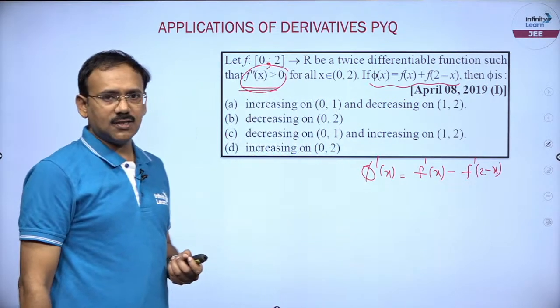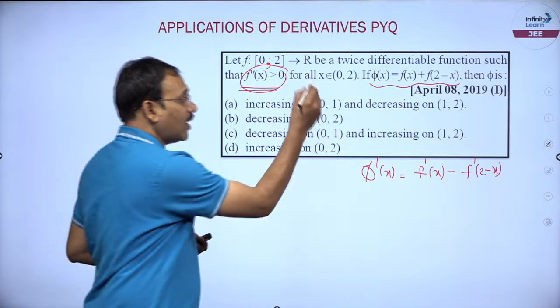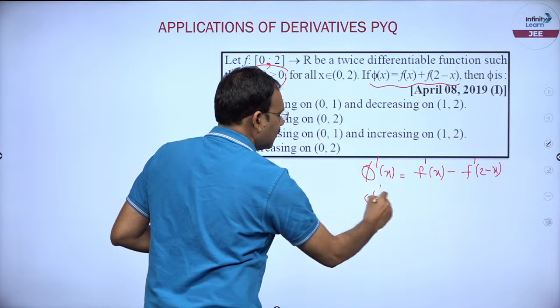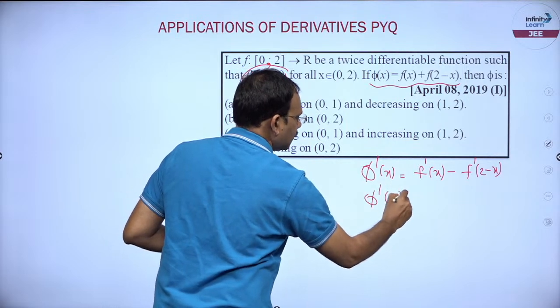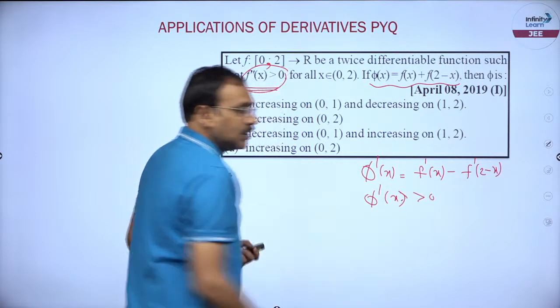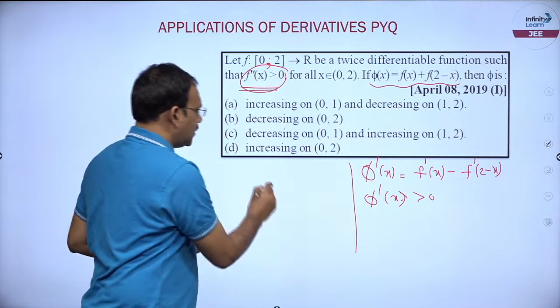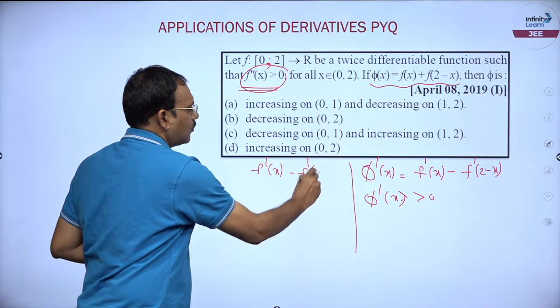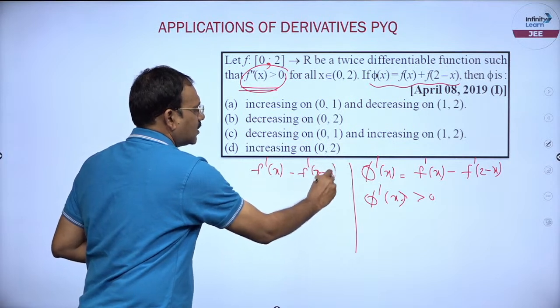If you want where phi is increasing, phi dash x must be greater than 0, right. So that means f dash x minus f dash of 2 minus x must be greater than 0.